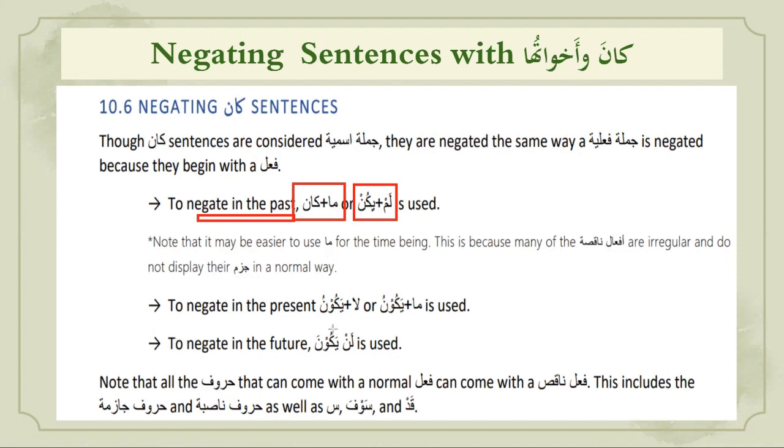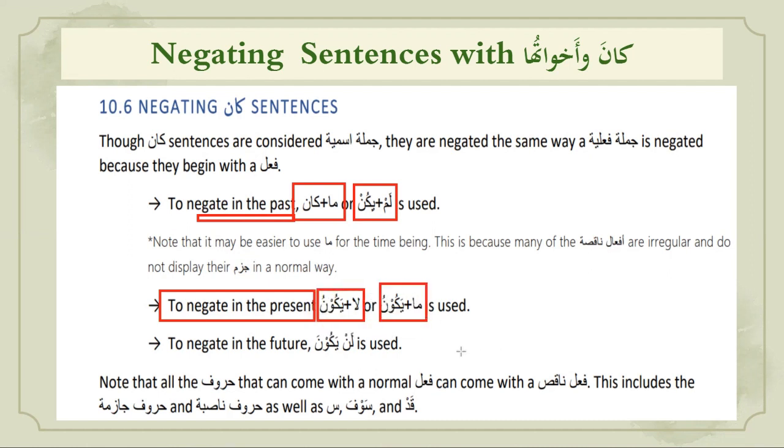Then to negate in the present tense, if the meaning of the sentence is that of present, right? So if we want to negate in the present, again, we have two options: la yakunu or ma yakunu.